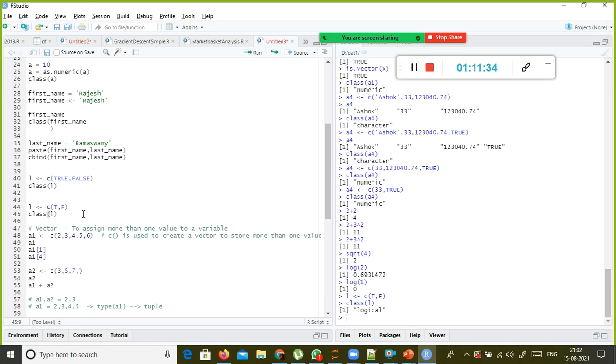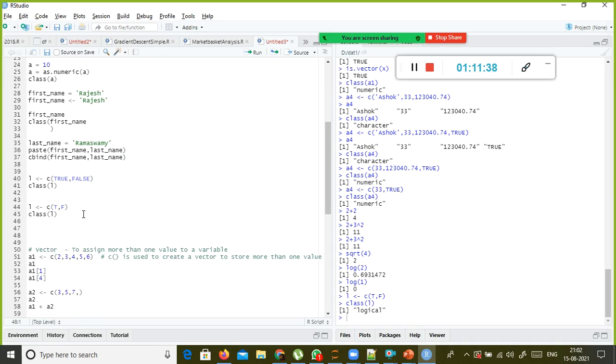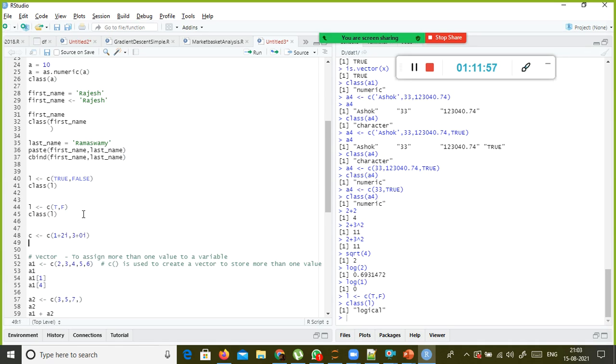We also have something called the complex data type, as in Python. I don't know how many of you remember when I discussed the complex data type. It's c of, say, 1 plus 2i, 3 plus 0i, something like that.